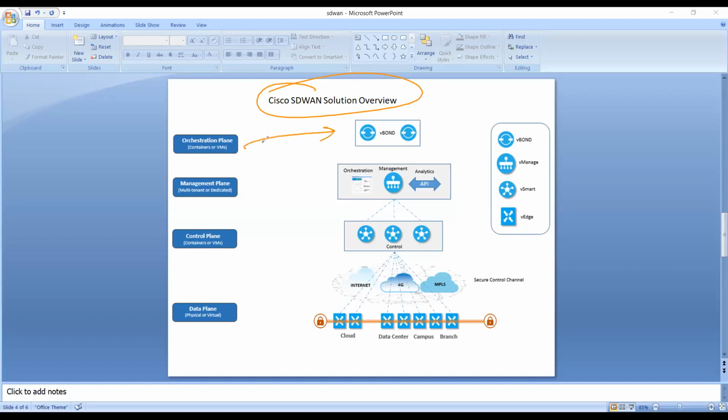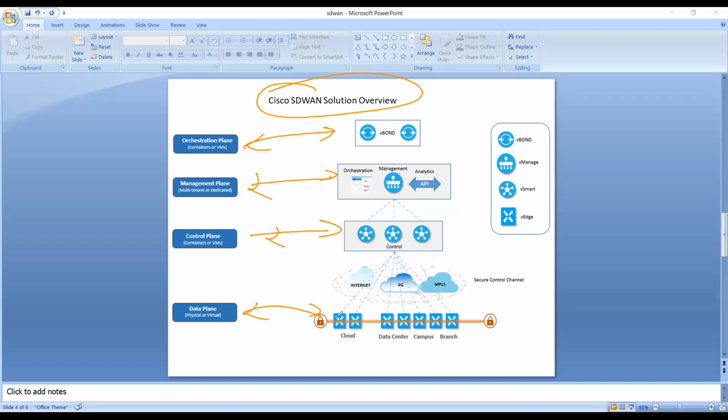So first of all, what we have is vBond. So this will be here. The very first point to authenticate from these edge devices, right? Then we have management plane. These are the vManage devices. Then we have vSmart devices. Those are control plane, right? So, okay. And then we have our data plane devices, right?